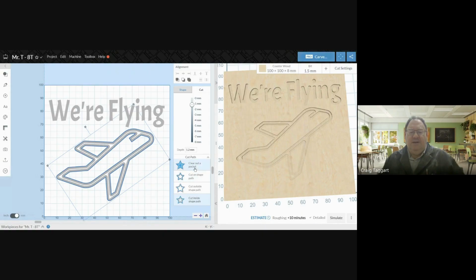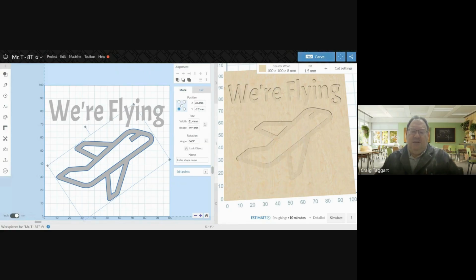And I'm going to leave it as clear out the pocket. So there we go. And I know it's 1.2 millimeters, and everything else looks fine. I know my bit is a 1.5 millimeter bit. I know I've got my coaster wood set. It's 100 millimeters by 100 millimeters by 8 millimeters thick. And I set my cut settings right.